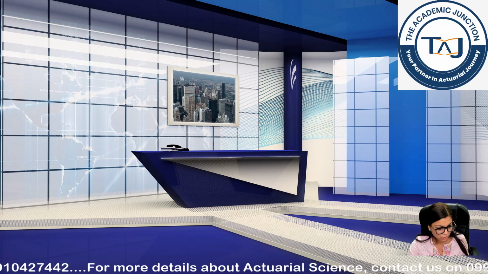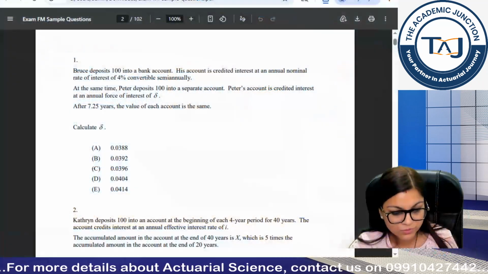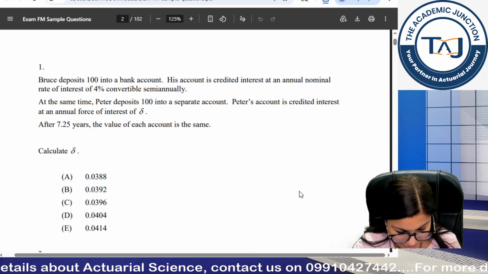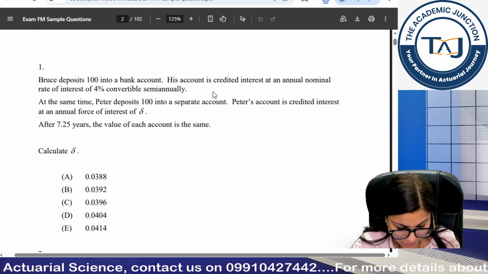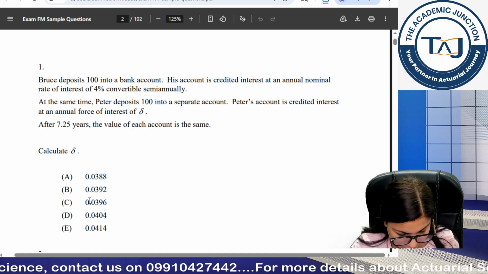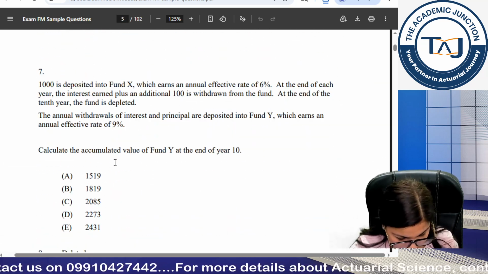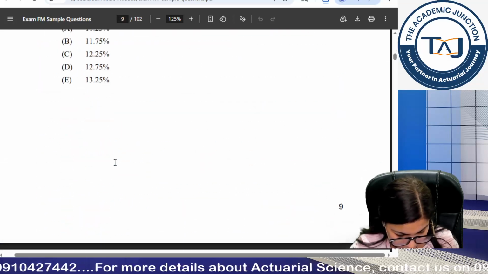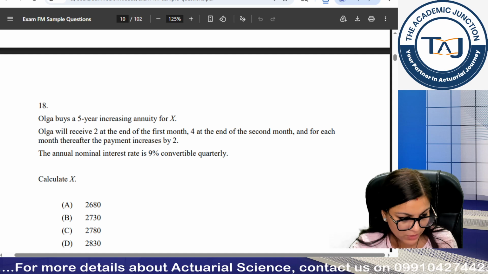So let me show you an example of the sample questions that I was talking about. So these are the different questions basically. This is how your exam paper will look like. The above is the question which has all the details. You are supposed to perform the calculations, and corresponding to that you are supposed to choose the correct option. So this is how a typical exam paper can look like. These are different sample questions. When we are doing questions discussion lectures, we will be discussing each of these sample questions.